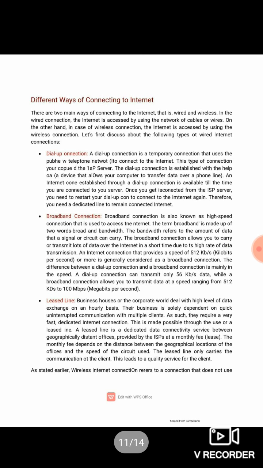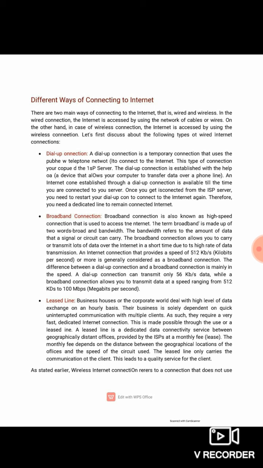Now, different ways of connecting to the internet. These are some types of connection that we can choose to access the internet. The very first is the dial-up connection. Dial-up connection is a temporary connection. We have to pay only for the time we have used the internet.